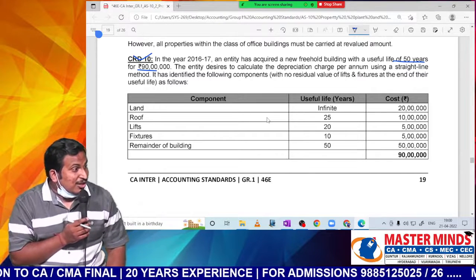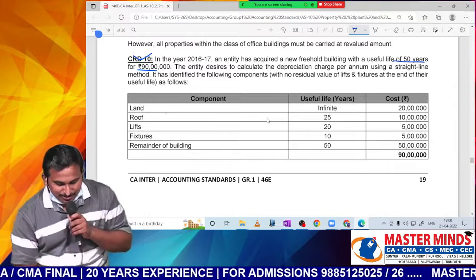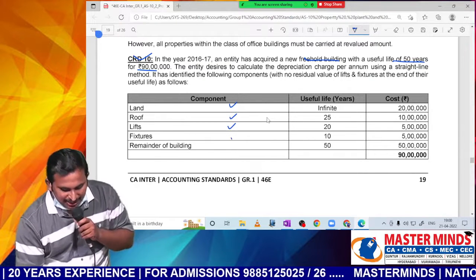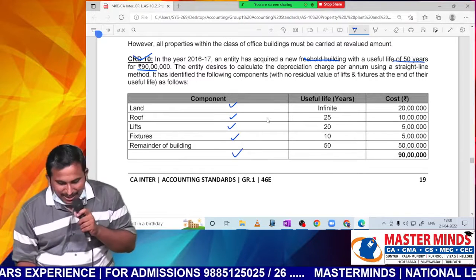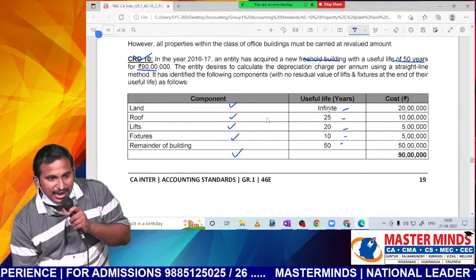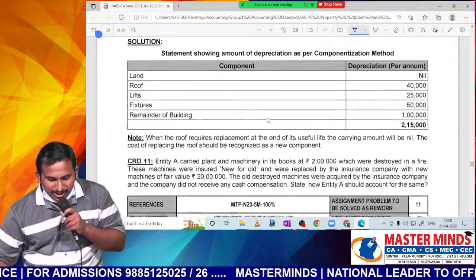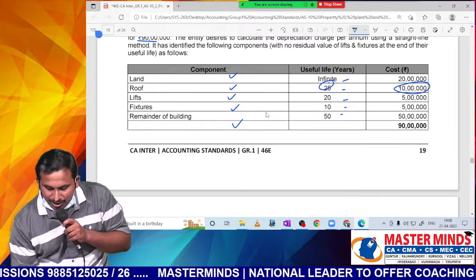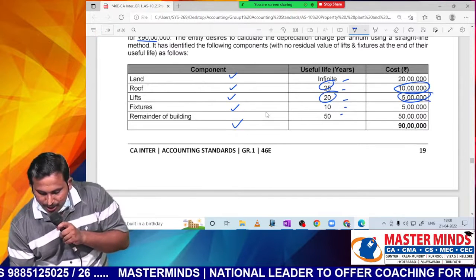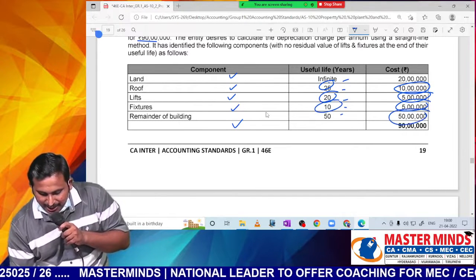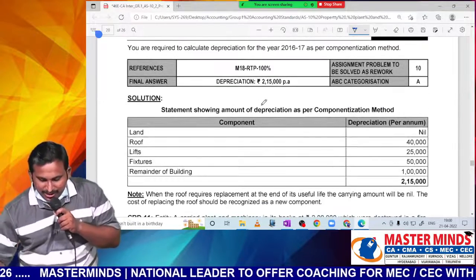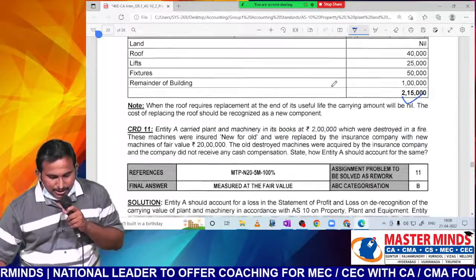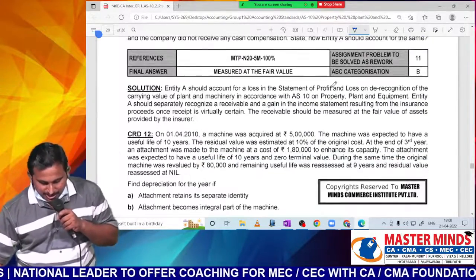Now this is what, sir? Component wise depreciation. Because within this freehold building, you are having land, you are having roof, you are having lifts, you are having fixtures, you are having balance building. Everything is having different lives. Based on that only you should provide depreciation. For land, nil. For roof, 10 lakhs divided by 25. For lift, 5 lakh divided by 20. For fixtures, 5 lakh by 10. Here 50 lakh by 50. In that way, we have to separately compute the depreciation. So hope it is clear. So that is what separate depreciation, sir.